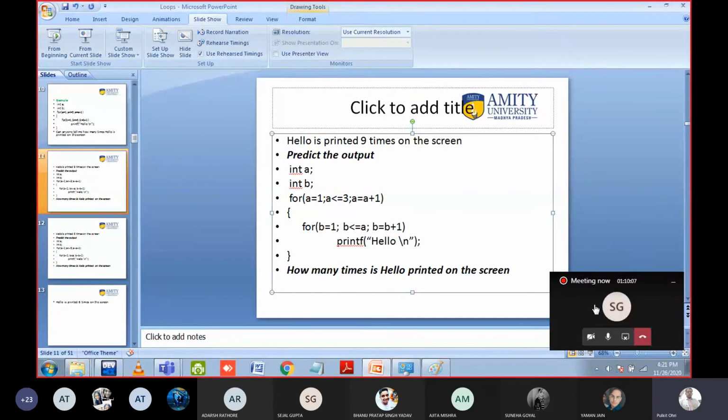This is the wrong answer, but very good effort. Anyone else has a different answer? They can unmute themselves. 6 times is not the answer. Anyone else? Sir, 8 times. 8 times is not the answer. Anyone else? Sir, 3 times. No. Come on, I'm playing with you. 6 times is the answer.